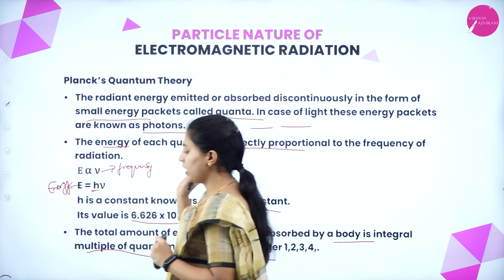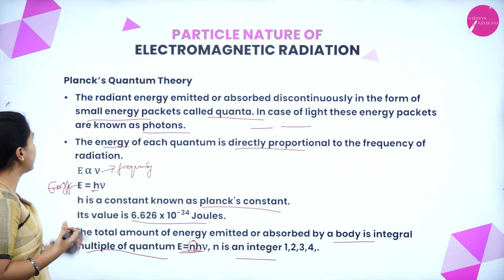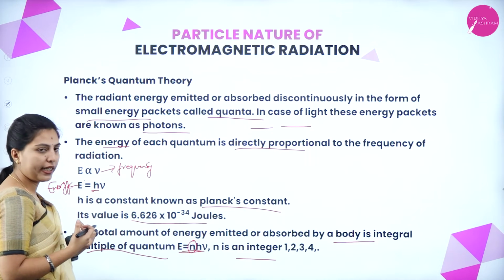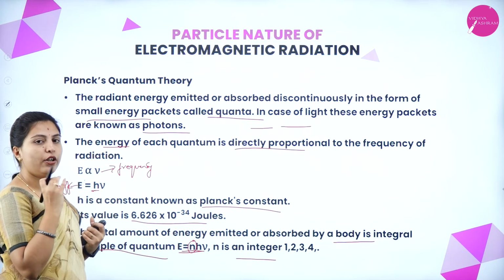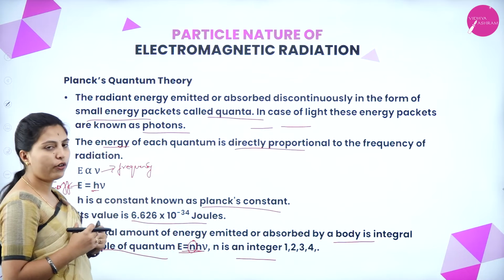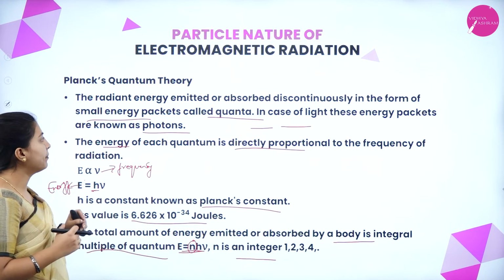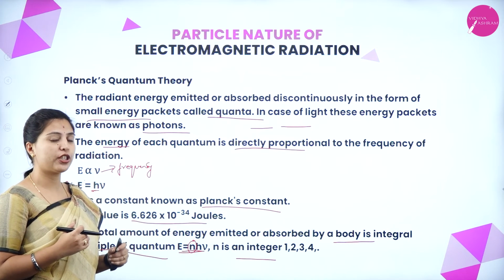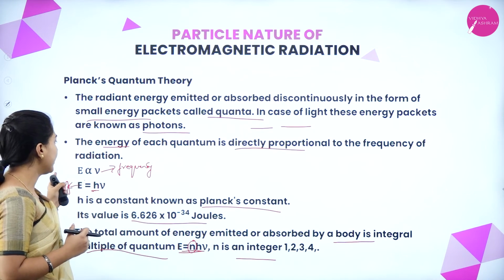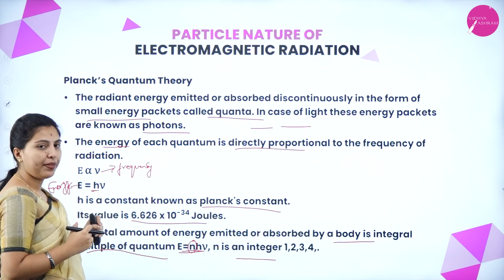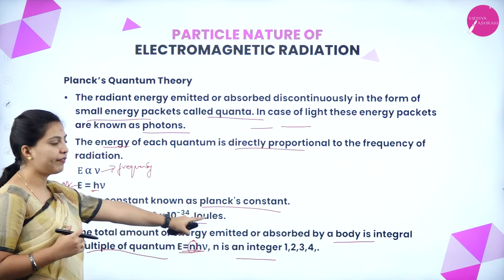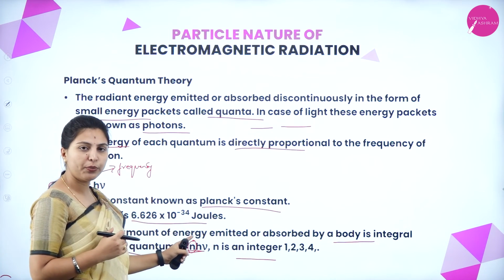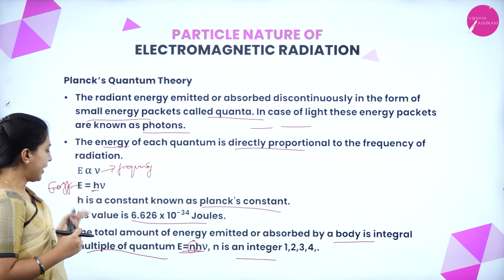Again, revising: the radiant energy emitted or absorbed discontinuously in the form of small packets, that is quanta or photons, is the first postulate of Planck's quantum theory. The second postulate is that the energy of the quantum is directly proportional to the frequency of radiation, that is E is directly proportional to nu. One constant has been introduced, which we call Planck's constant. Its value is 6.626 into 10 to the power of minus 34 joules.